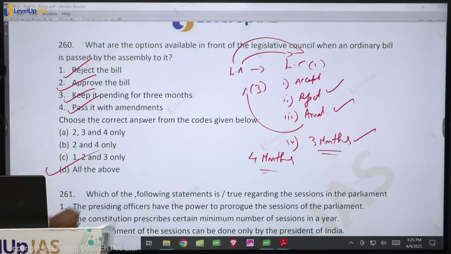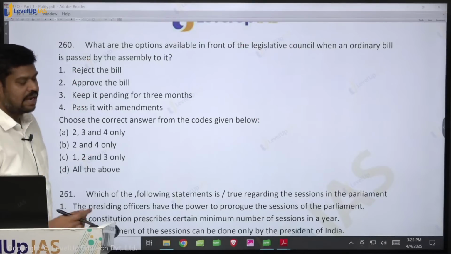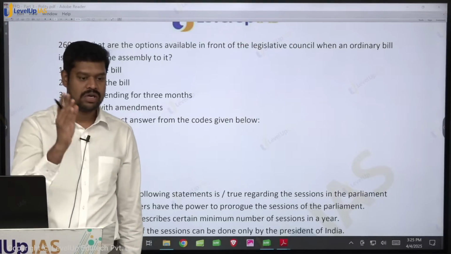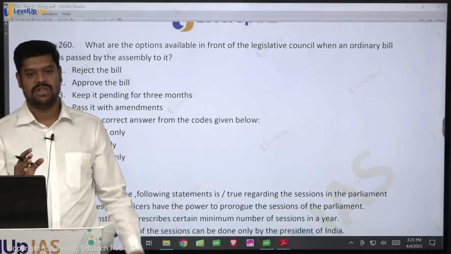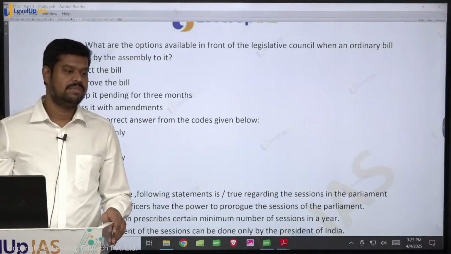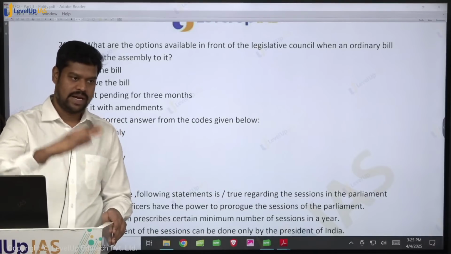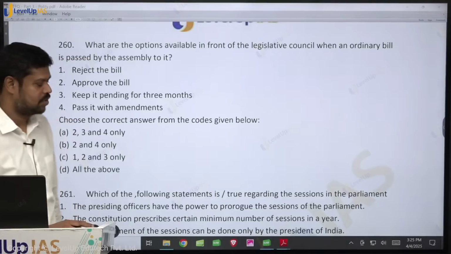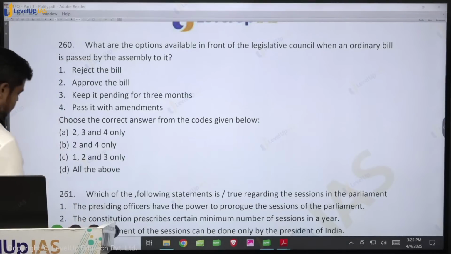All of the above. Many students, I have seen, have an understanding that the Council cannot reject the bill. No, it is explicitly given in the Constitution that the Council can reject the bill, but that does not mean that the bill comes to an end. If they reject the bill, again the Assembly will send the bill back to the Council. So what is the answer? Option D.